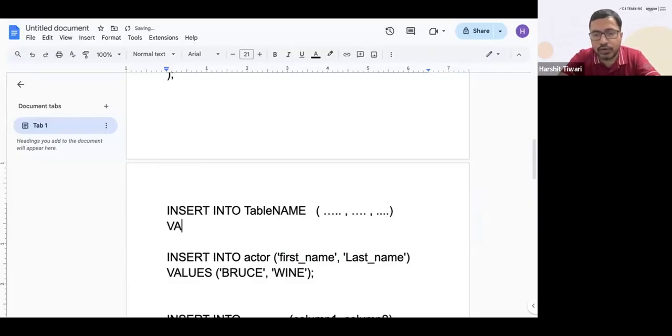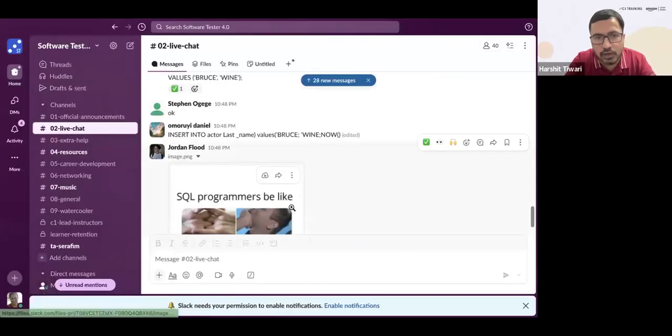Then you say values, and again a set of brackets, with the values you want. In the first set, you put the value you want to send, let's say 4, then 5, then 6. So 4 is going in this column, 5 in this particular column, 6 in this column. That is how you need to specify it. Make sense, Omri?